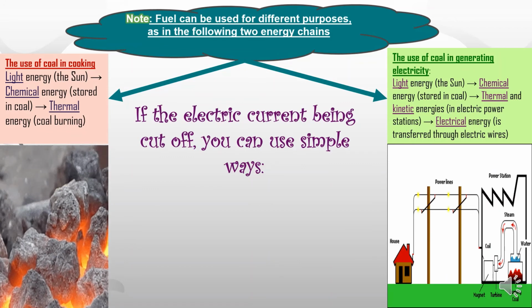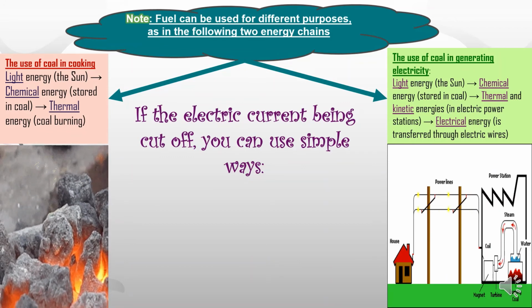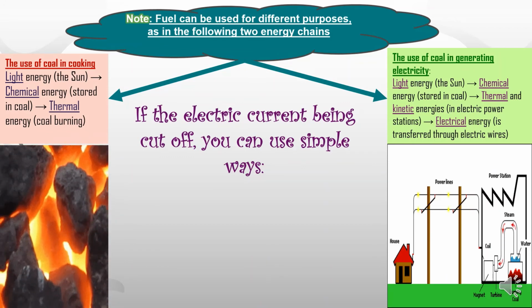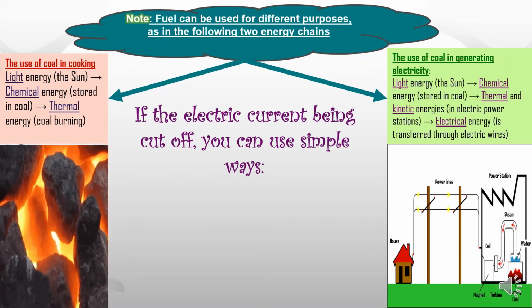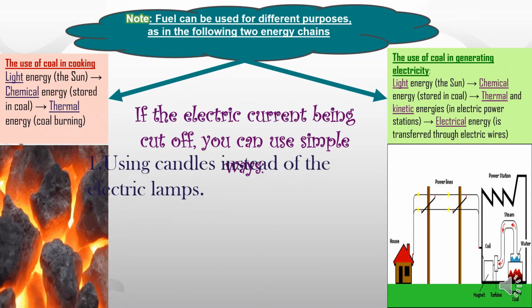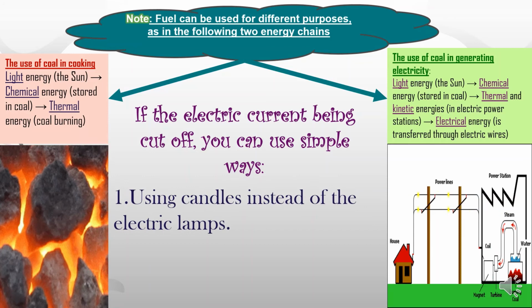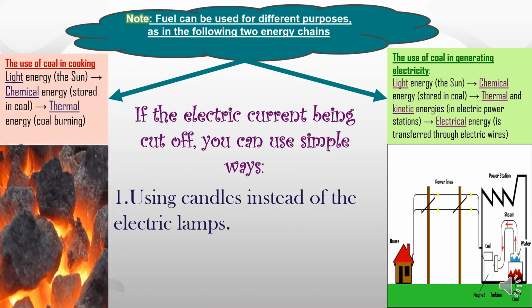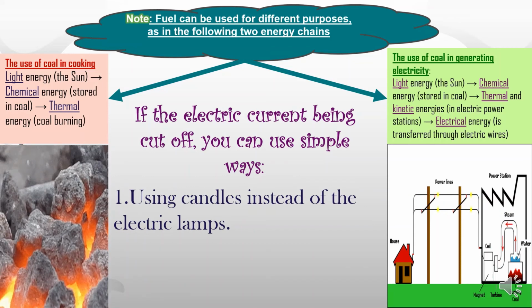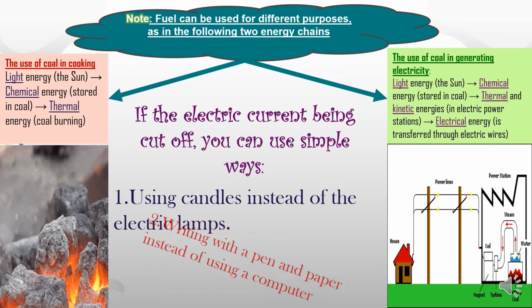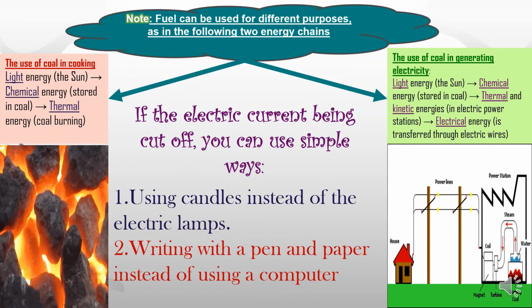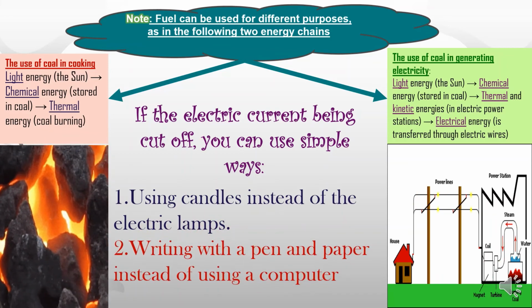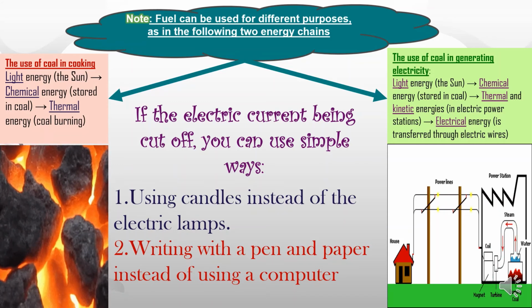But what do you think will happen if the electric current is cut off? You can use simple ways. Number 1, we can use candles or fire instead of using electric lamps. Number 2, we can write with pen and paper instead of using a computer.